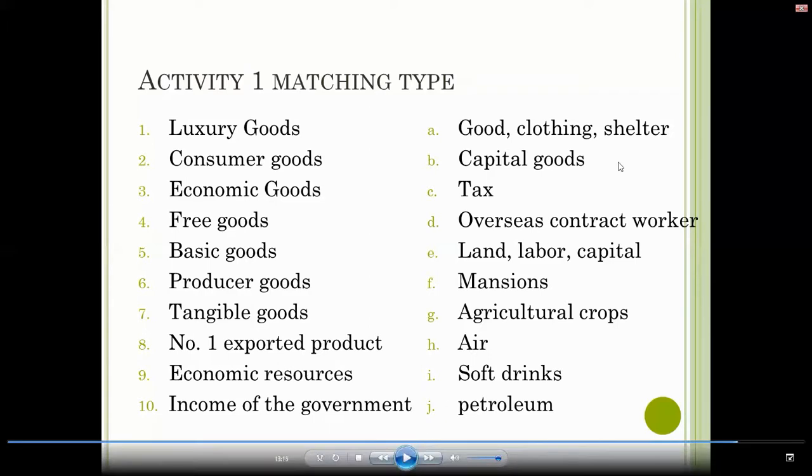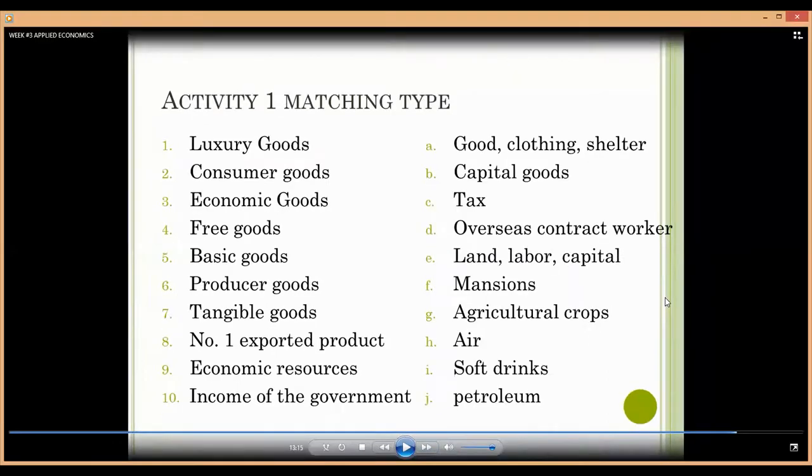So before ending this discussion, I would like to share with you some information about luxury goods.